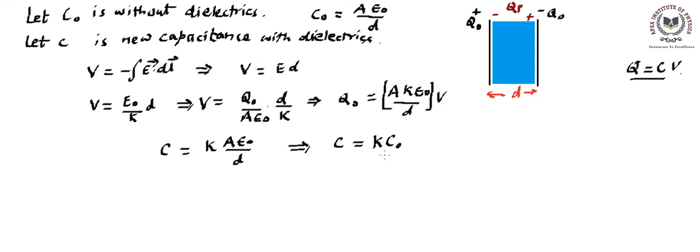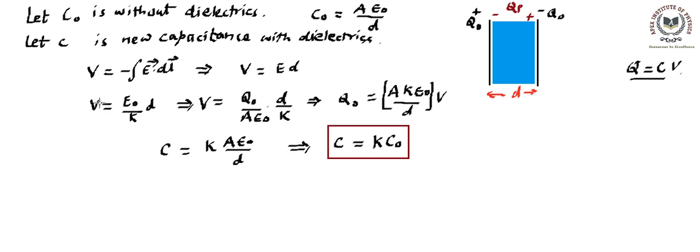The capacitance changes whenever a dielectric is inserted: if the dielectric inserted has dielectric constant K, the capacitance becomes K times C naught. And the potential has changed as well.